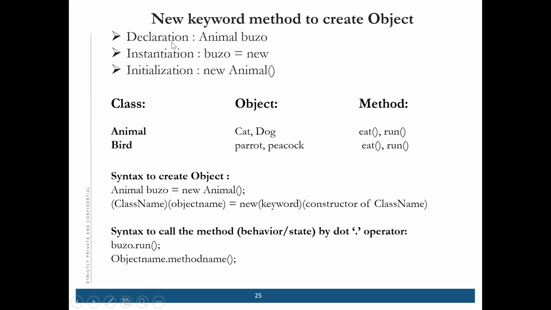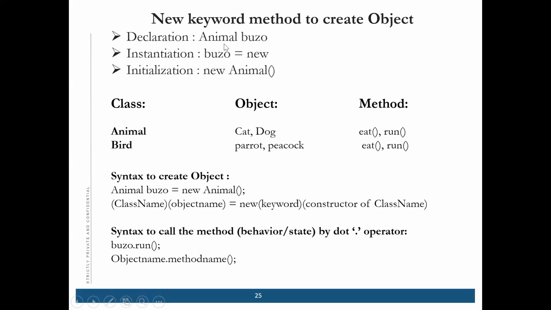Declaration is what? Suppose you write int a. You declare that, right? It is the same thing. You write it here, but with the help of a class name. Suppose there is a class named Animal, and then you declare it with a name, suppose Buzu. Buzu is the name of your dog.